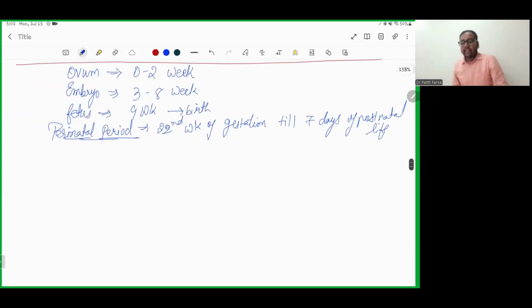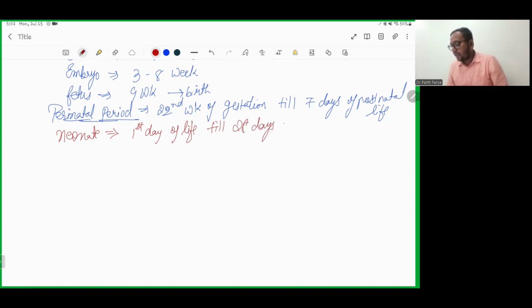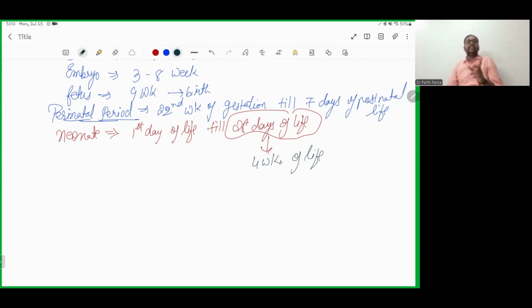After the perinatal period, we want to discuss the neonate. What do you mean by neonate? Neonate is the period of life from the first day of life till 28 days of life, or we can say 28 days is 4 weeks of life. In an MCQ, it can be given either way, so we need to understand whether it is given in days or in weeks.